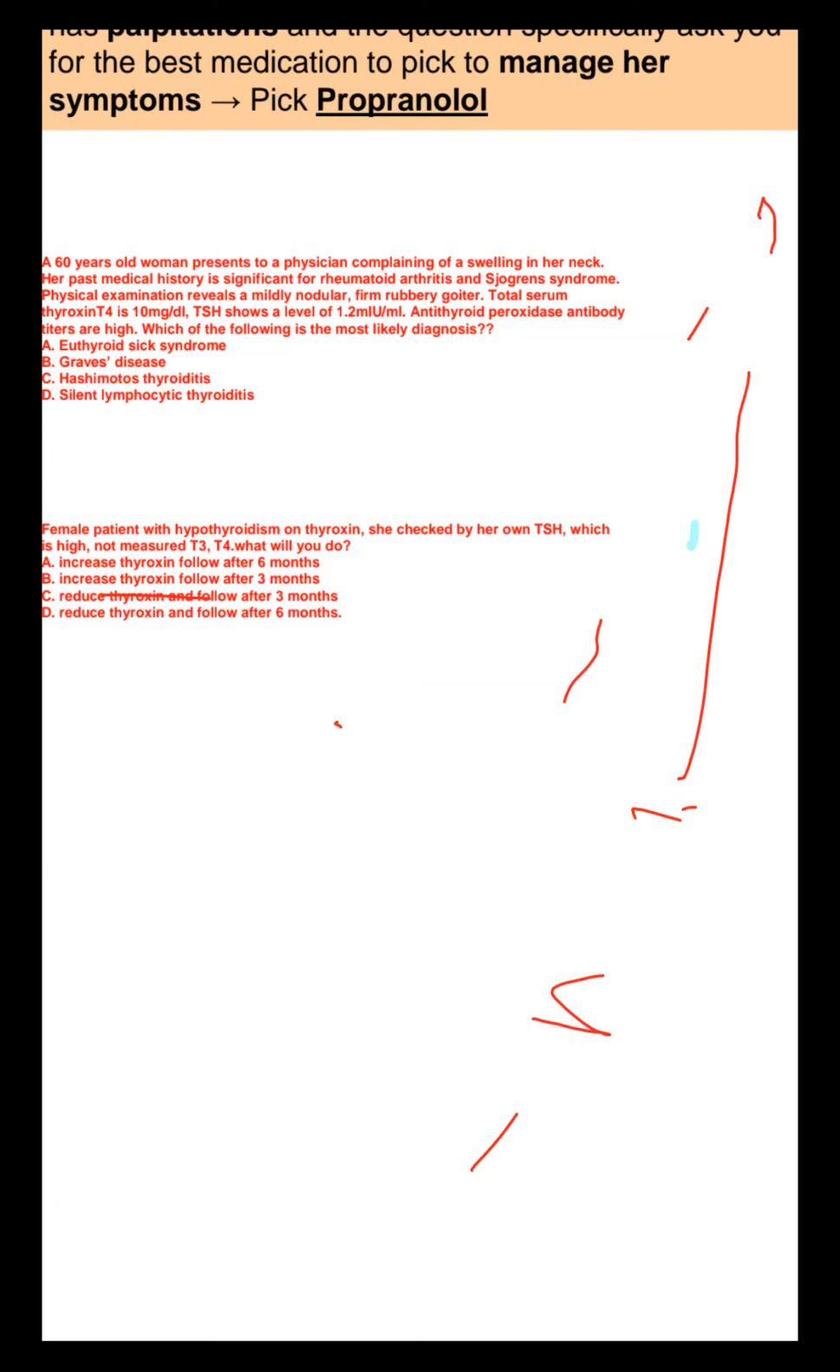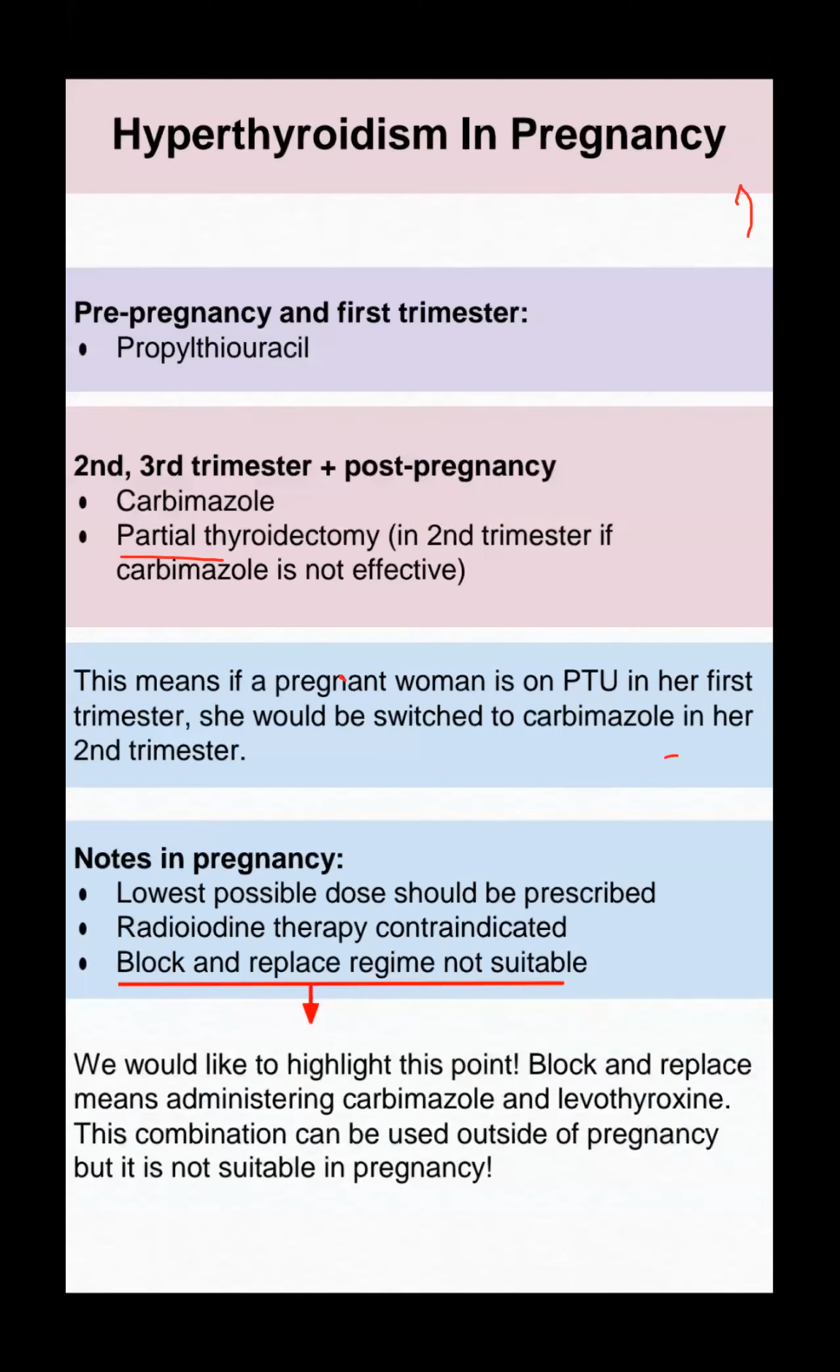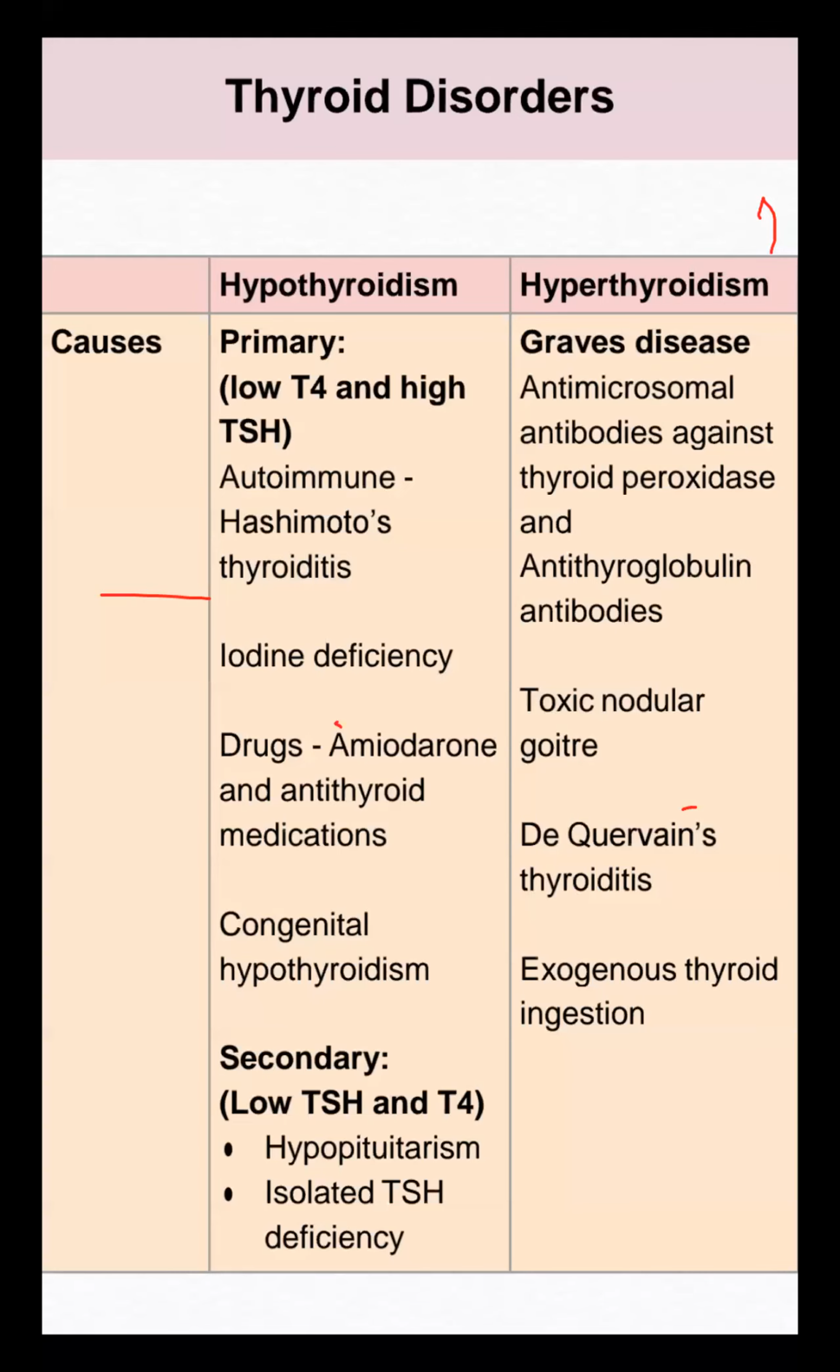Hashimoto thyroiditis is autoimmune. Nice scenario. Just remember the chart: hypothyroidism, autoimmune, Hashimoto's thyroiditis. So the patient has RA and Sjögren's, all autoimmune.